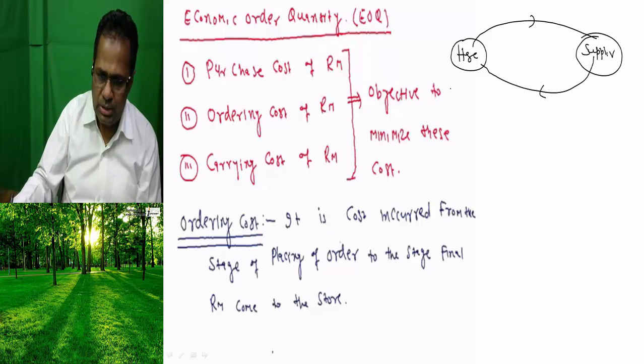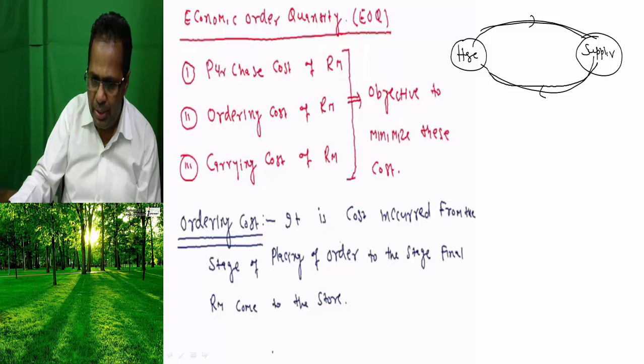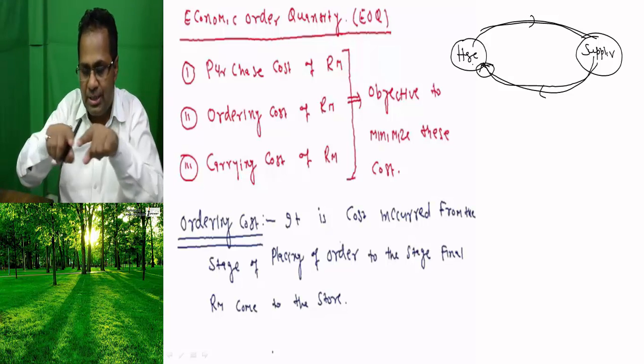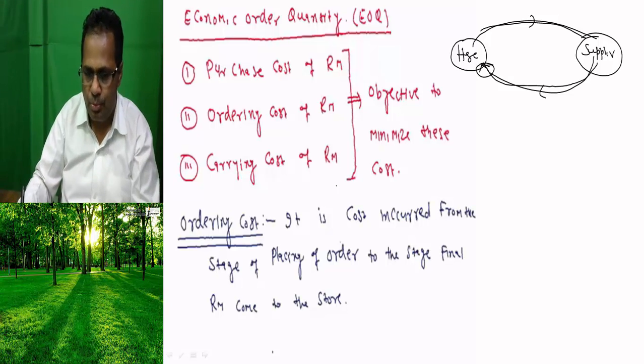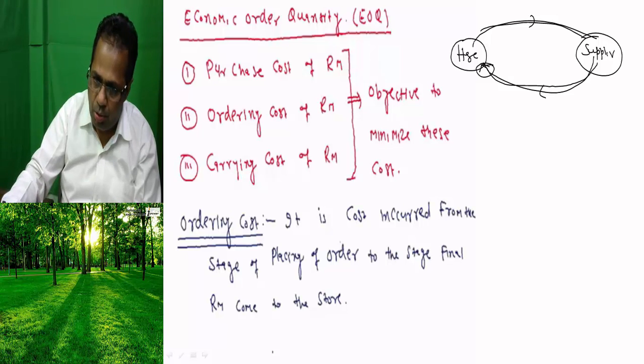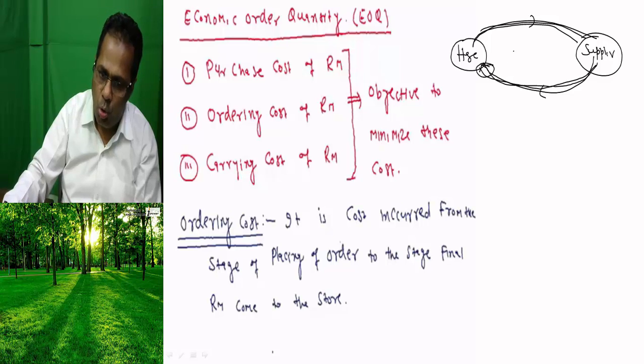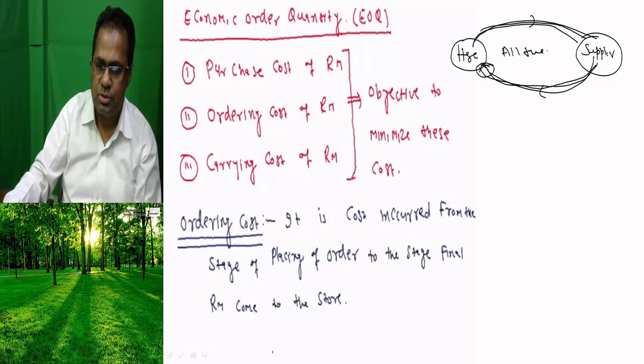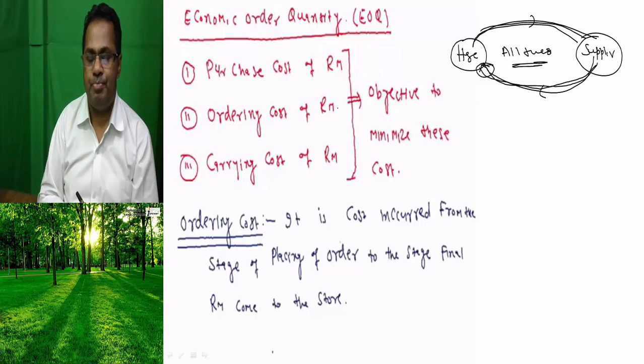The ordering cost is incurred from the stage of placing the order to the stage of raw material coming into your storehouse. All the costs incurred during this period are said to be ordering cost.